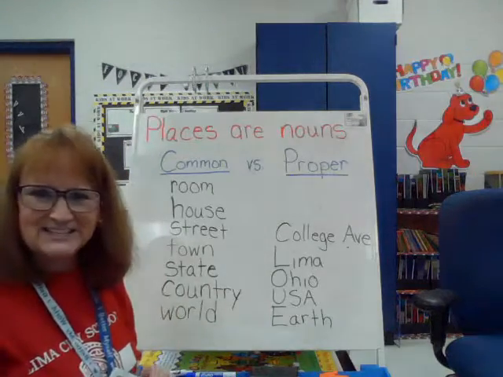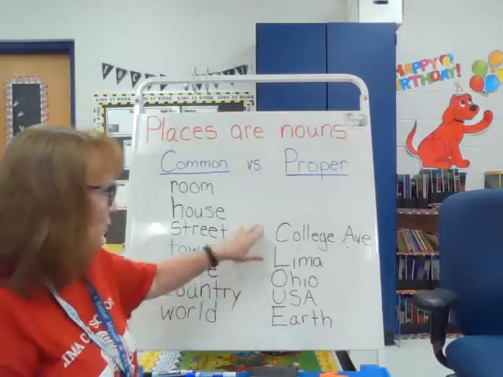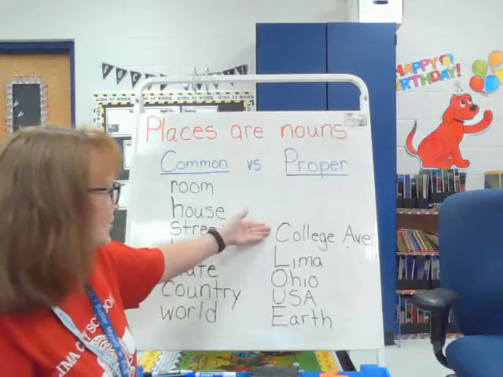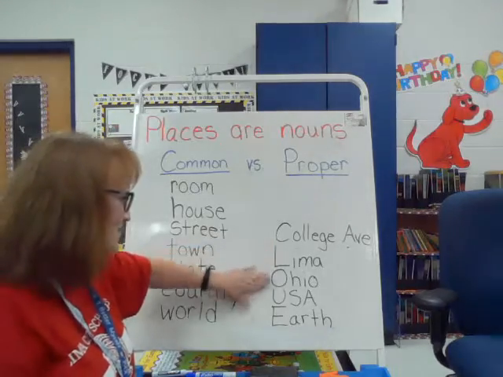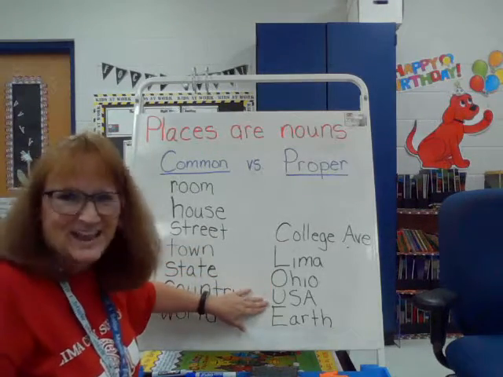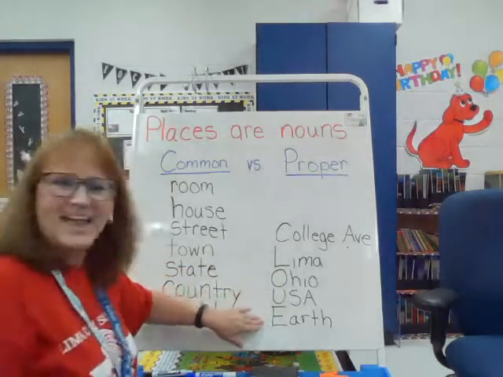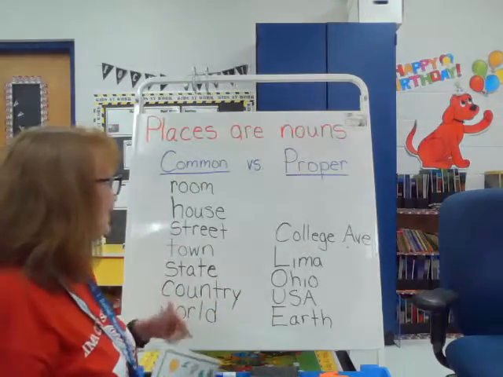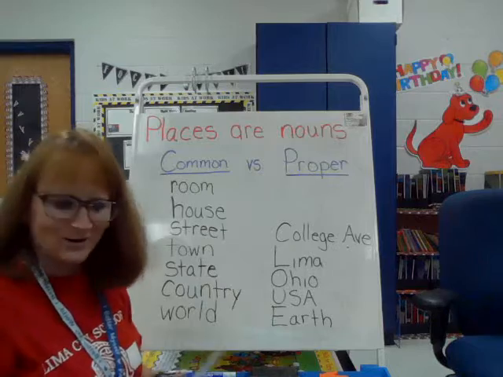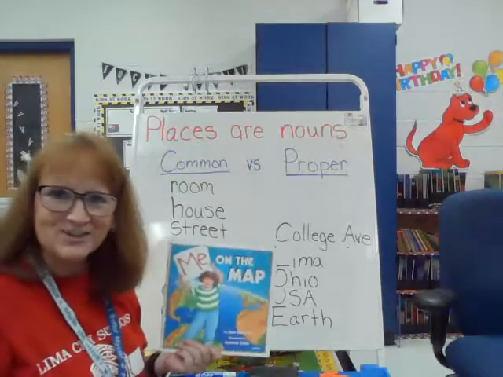But the specific places that make up you or your school have their own proper nouns to name them, like College Avenue, Lima, Ohio, USA, or United States of America, and your planet Earth. So all of those nouns, common or proper, give you your place on the map.